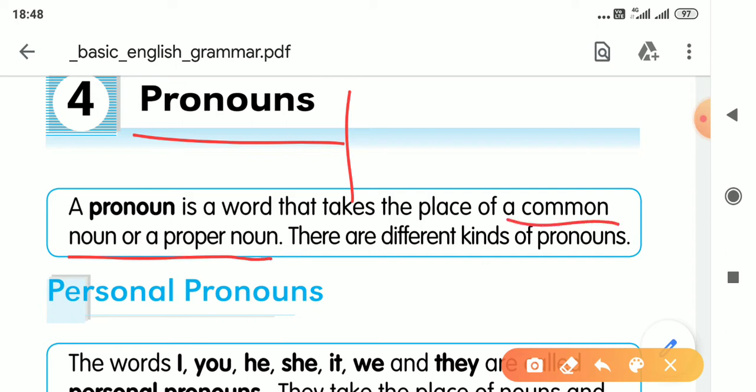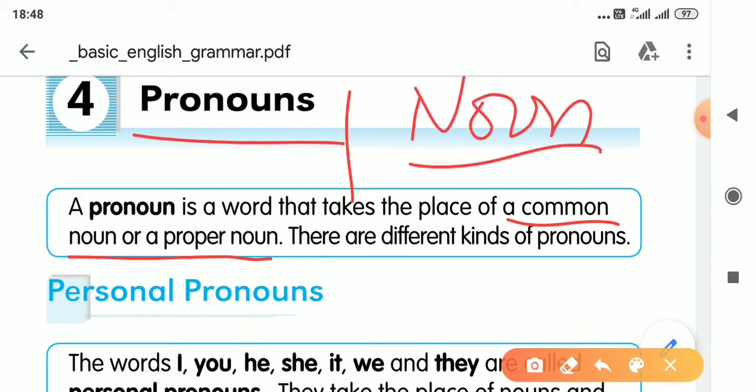In a general way, you can say it is a word which takes the place of a noun. In a sentence, a noun can be used as a subject and as an object, and we can use a pronoun also in the place of subject as well as in the place of object.